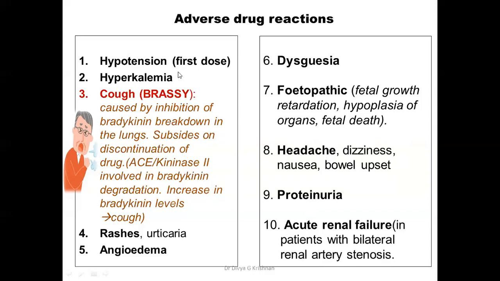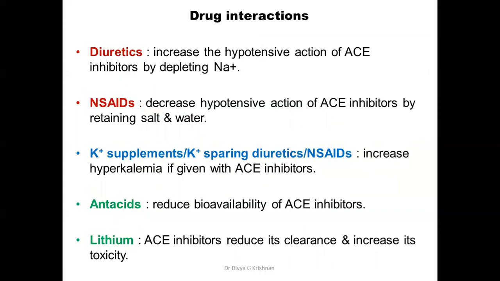So once again: hypotension, hyperkalemia, brassy cough, rashes, angioedema, dysgeusia, fetopathic effect, headache, proteinuria, acute renal failure. These are the adverse drug reactions of ACE inhibitors. Now we look at the drug interactions of ACE inhibitors.